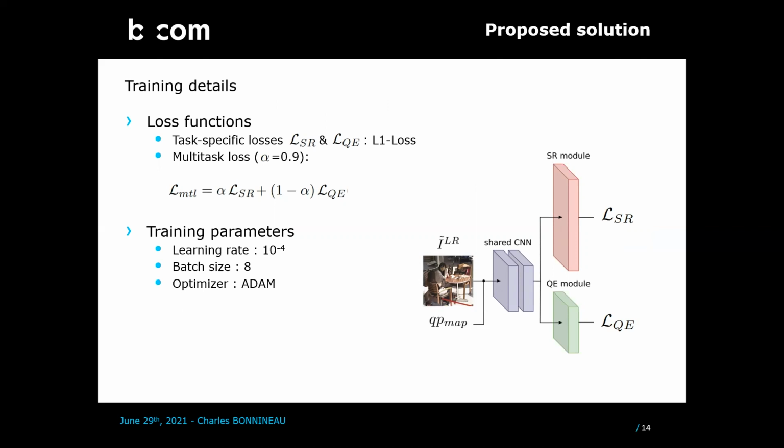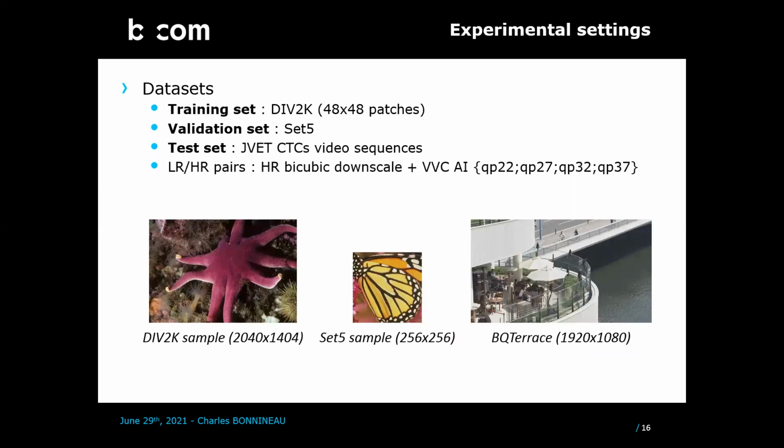optimizer Adam. To initialize the weight of our networks, we first pre-train it for super resolution on uncompressed images as our network is mainly based on EDSR. Now regarding the dataset, for training, we use 48 by 48 patches extracted from the well-known DIV2K image dataset that contains thousands of high-resolution images.